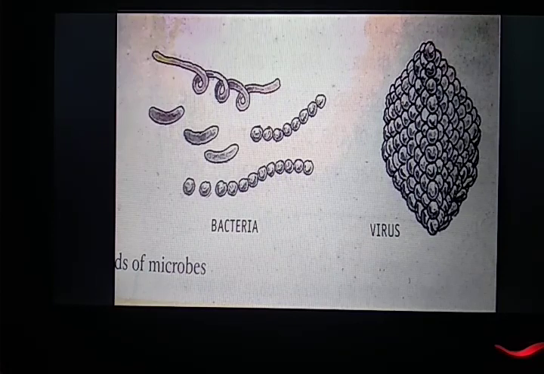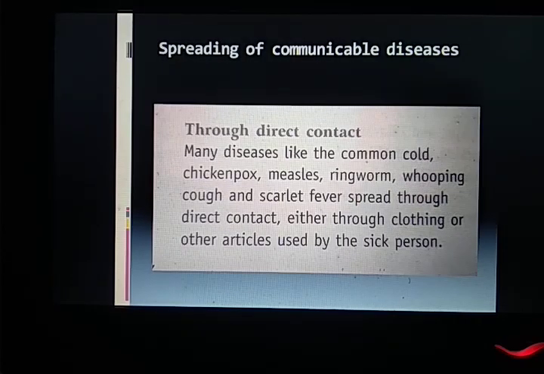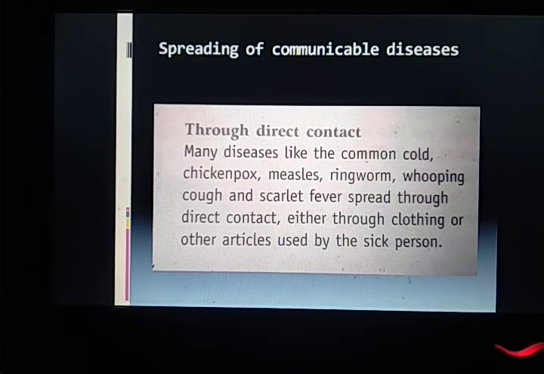Out of these, virus is the most dangerous, students, because they are very small in size and they are a living thing as well as a non-living thing. Means when they are inside the body of any person, at that time they act as a living thing. But when they are outside in nature, when they are not present in any host body, at that time they behave as a non-living thing. So that's why they are very dangerous also, and thus they are considered a connecting link between living and non-living things. Now let us see the spreading of communicable disease.